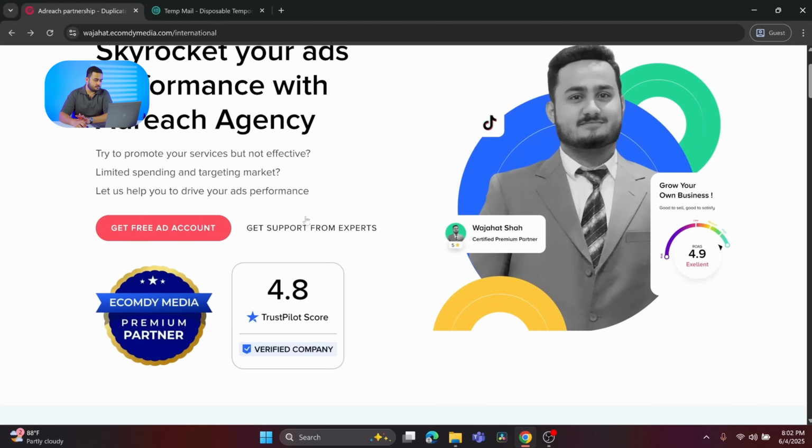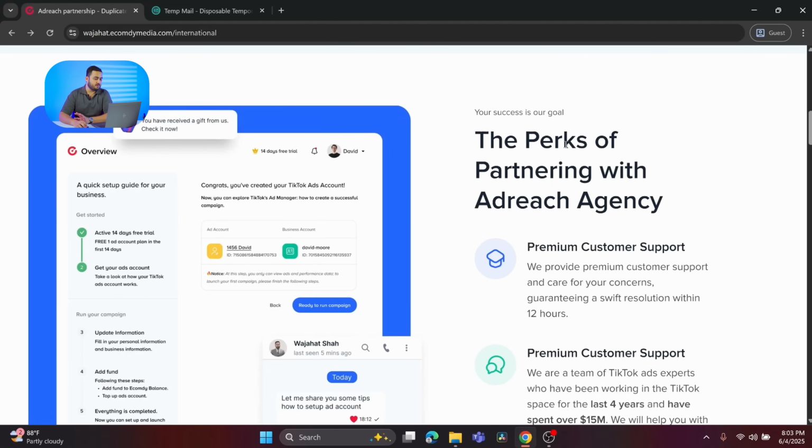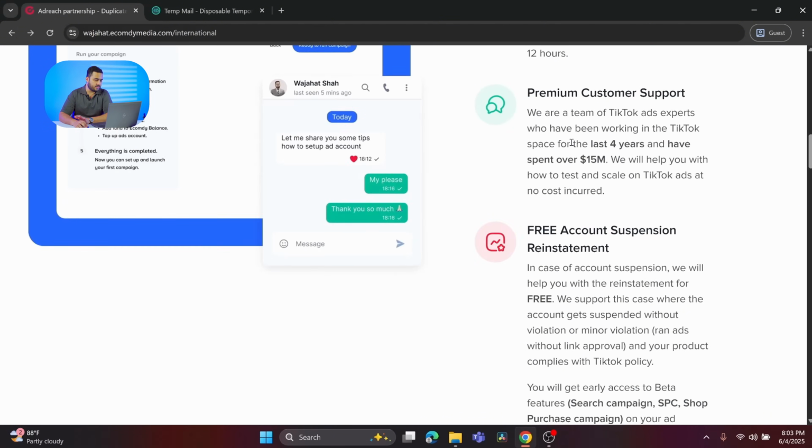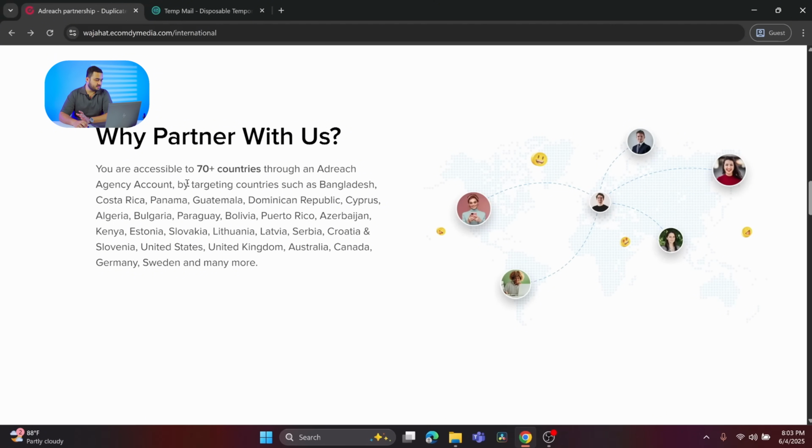If you scroll down a little bit, you will find the perks of partnering with Adreach agency. We've got support and more, so you can read all of it. The next point is why partner with us. As explained before, you can target 70 plus countries through an Adreach agency account. These are some of the countries which we have listed, but you can target over 70 countries.